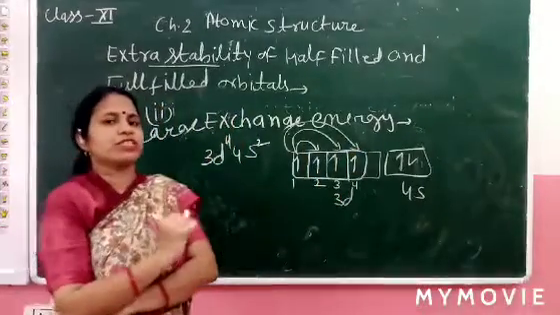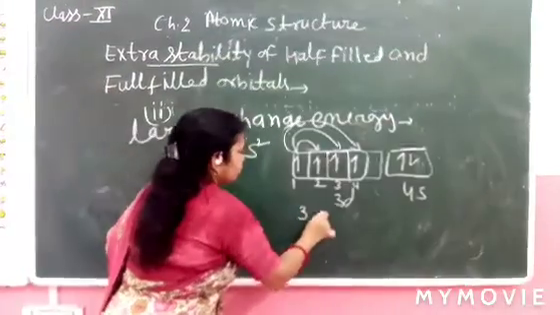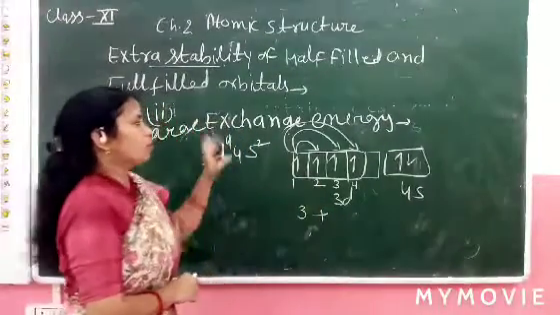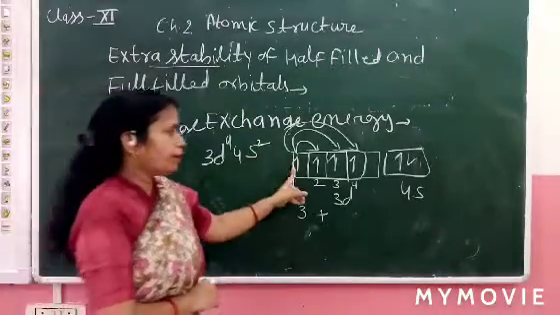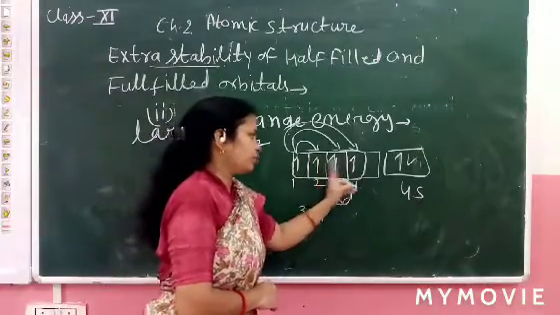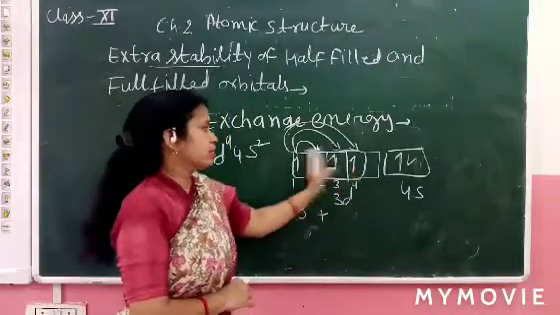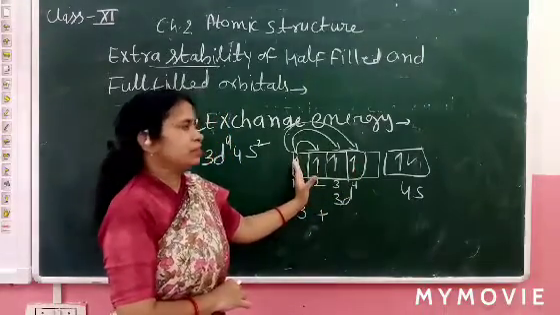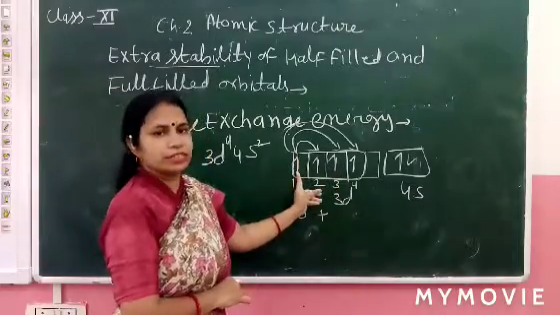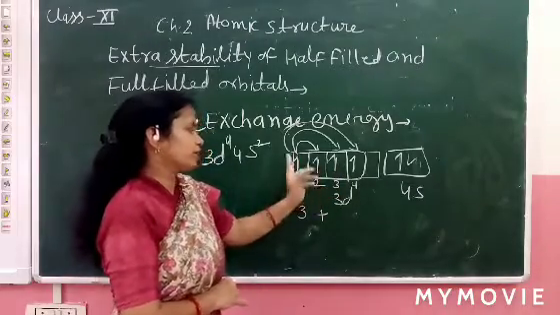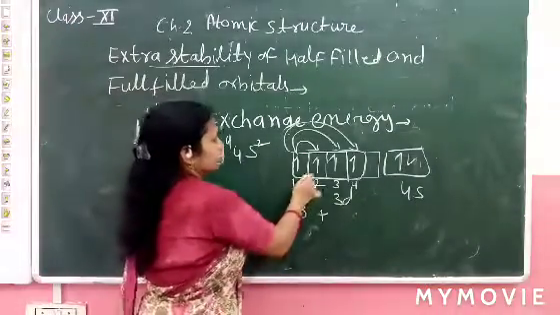How many ways are there to exchange the electron? There are 3 ways. Clear? Why is it not stable? Let's see. Electron 1 is exchanged by electron 2, 3, and 4. This is the exchange energy. Electrons 4, 3, and 2 can also exchange. There are 3 ways. Now another condition.